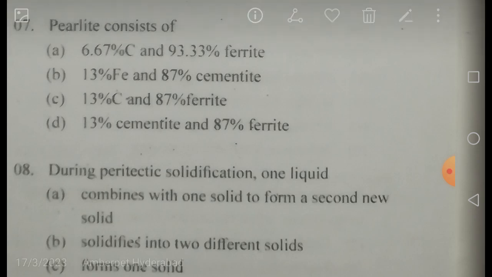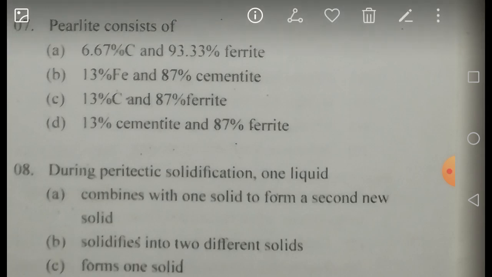So what is this 0.8 percent? It is the eutectoid composition. It is the percentage of carbon according to which we can categorize steels as hypoeutectoid steels and hypereutectoid steels. If any steel has a percentage of carbon less than 0.8%, it is called hypoeutectoid steel. If any steel has more than 0.8 percent of carbon, with the remainder iron, it is known as hypereutectoid steel. So the ferrite percentage will be obtained as (6.67 minus 0.8) divided by (6.67 minus 0.008). It is the solubility.